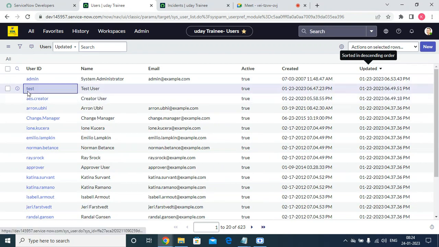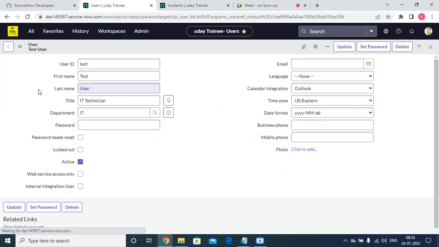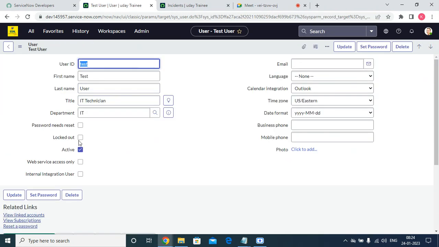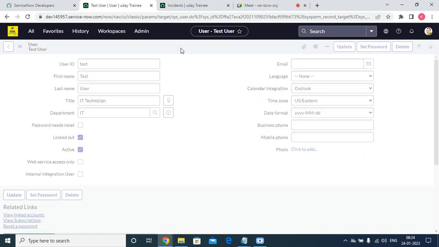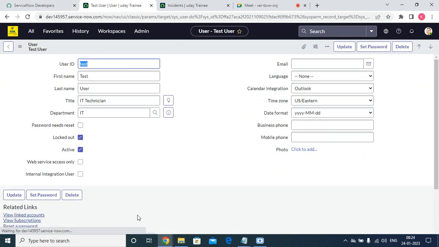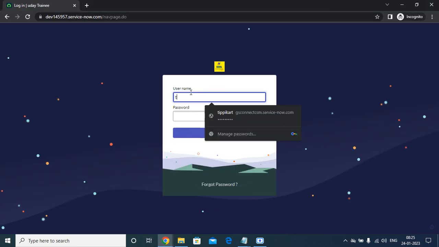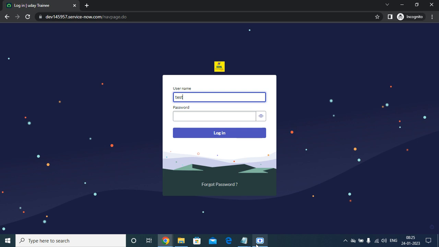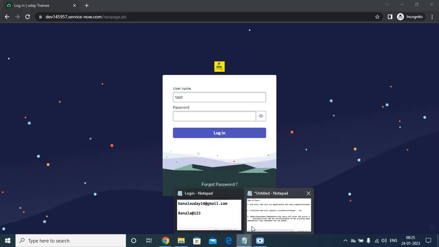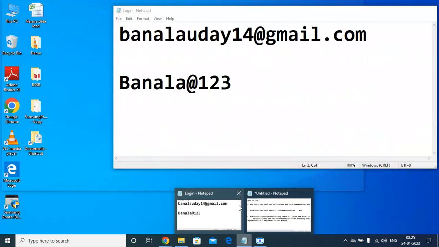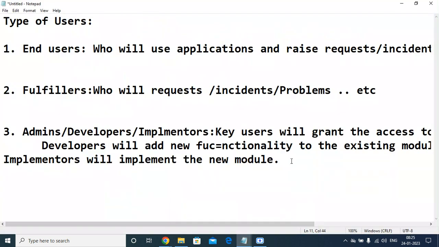So this is the test user. For the test user, I am making logged out true and active true, and saving this one. Now what I am going to do is enter the test user and the password.